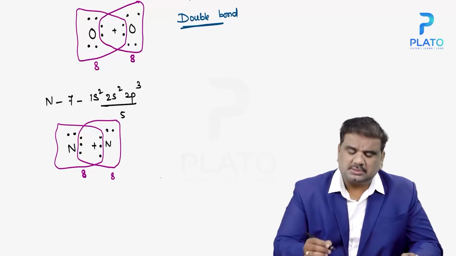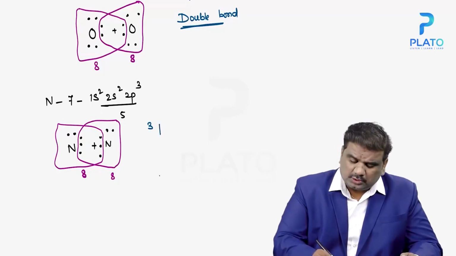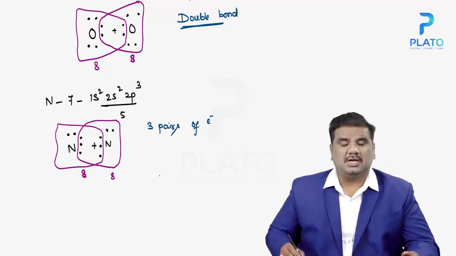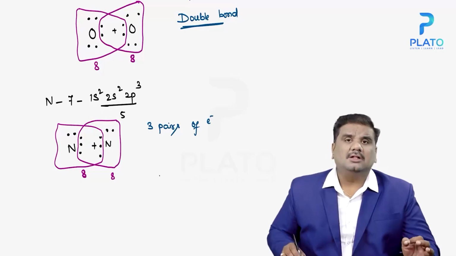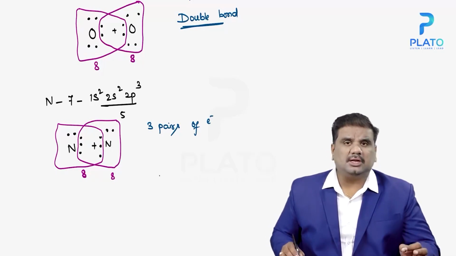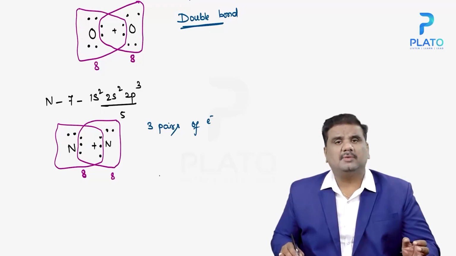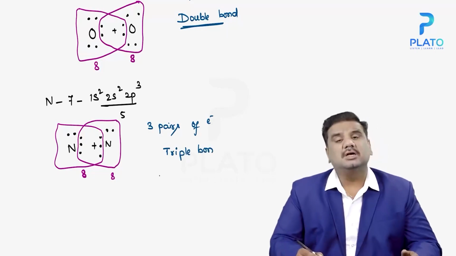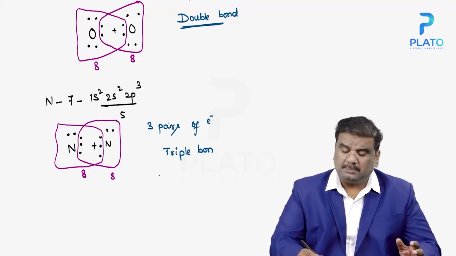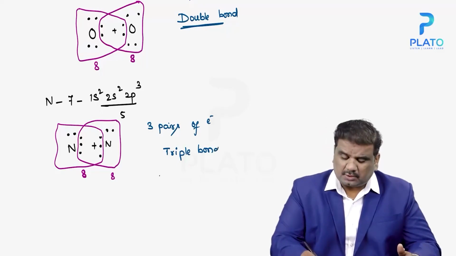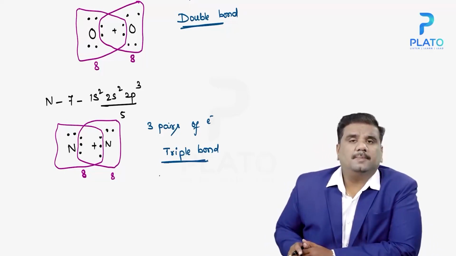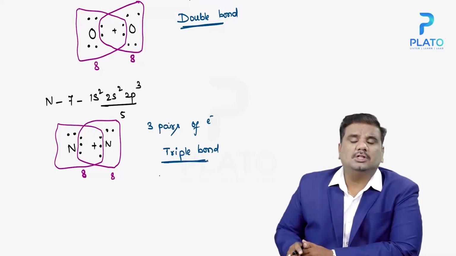As a result, 3 pairs of electrons are shared here. Or else you can say each atom is contributing 3 electrons so that a bond is formed between them. Since 3 pairs of electrons are involved in the bonding process, the bond that is formed is known as a triple bond.